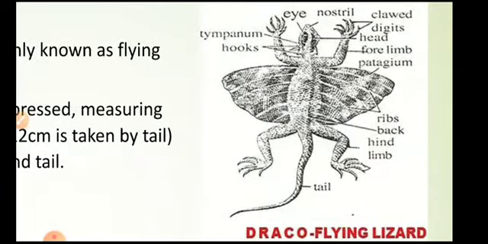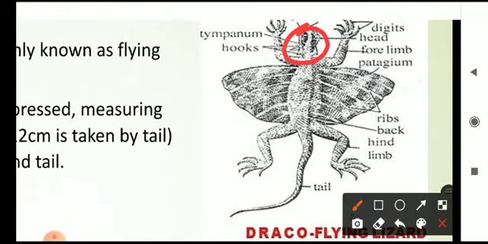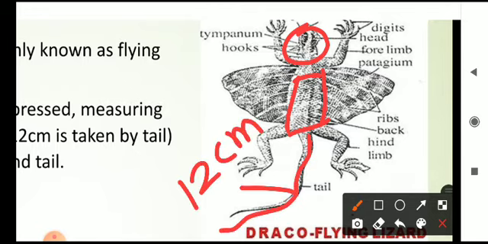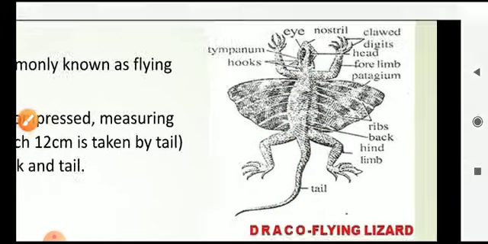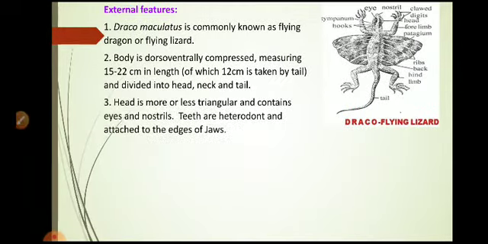Here we can see there are 3 regions. First is the head region. It is triangular in structure. This is the trunk. Okay, and it is the very long tail which occupies about 12 centimeter in length. After that, next point, head is more or less triangular as we can see in the photograph, and contains eyes and nostrils. Teeth are heterodont. I told you the meaning of heterodont just now. Heterodont teeth are teeth having different shapes and sizes, that is incisor, canine, premolar and molar.